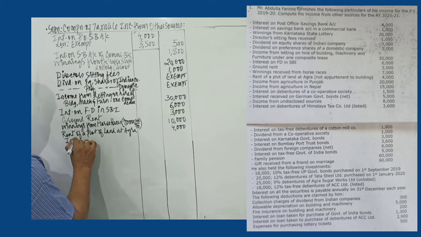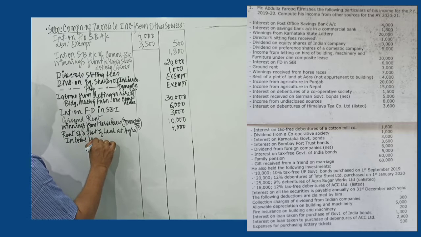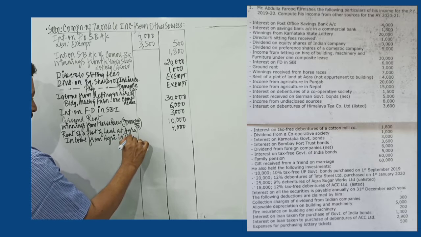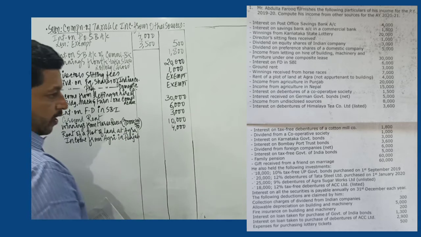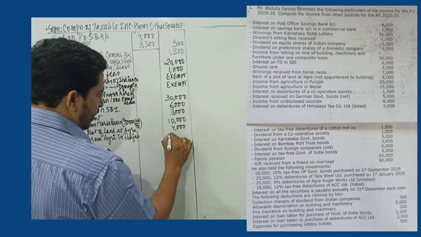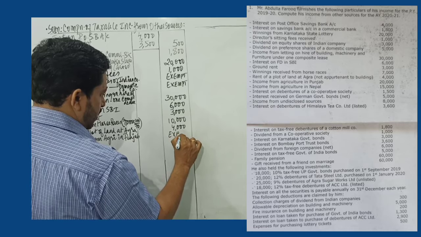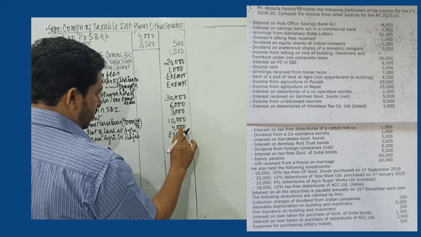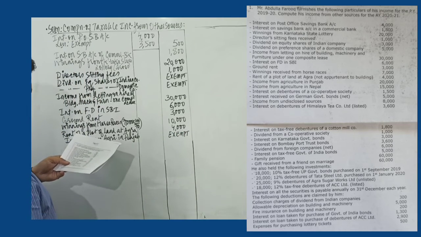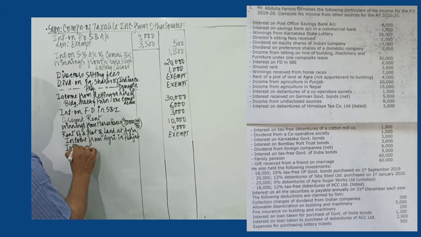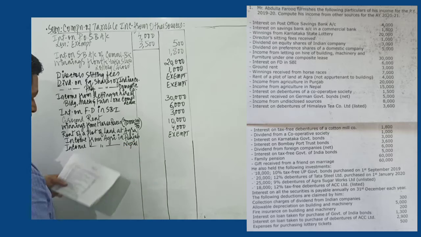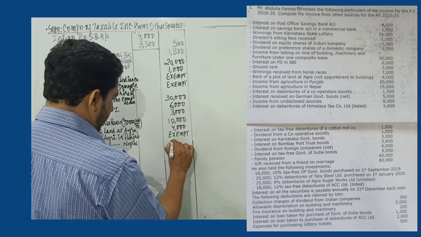Next we have income from agriculture in Punjab. We have already seen this in the earlier semester as well. Income from agriculture in India is exempt from tax. That is under section 10 subsection 1. Next, income from agriculture in Nepal. Income from agriculture in Nepal is taxable. Amount is 15,000.